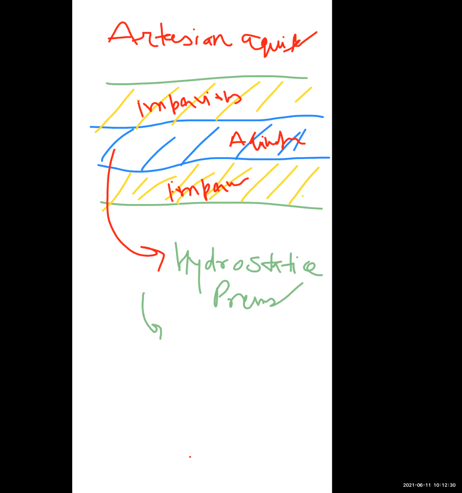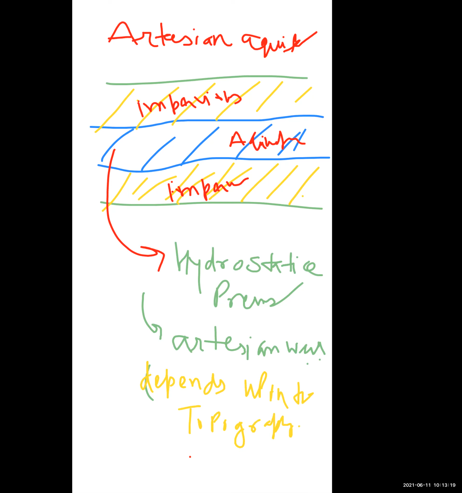Artesian wells depend upon the topography of the area and not on inherent properties of the artesian aquifer. Artesian well or non-flowing well depends upon the topography of the earth's surface, and if the pressure surface lies above the ground surface, the well will be a flowing artesian well.